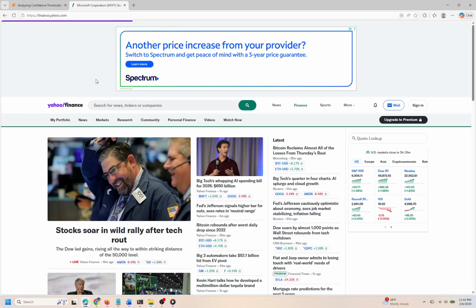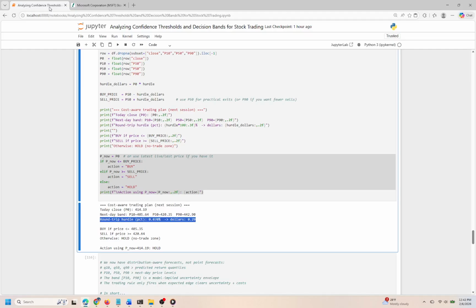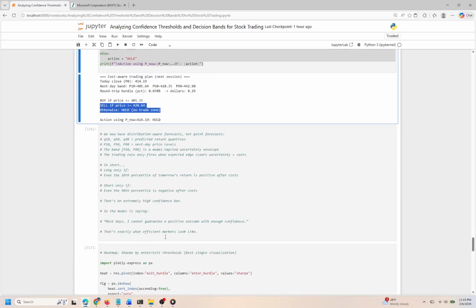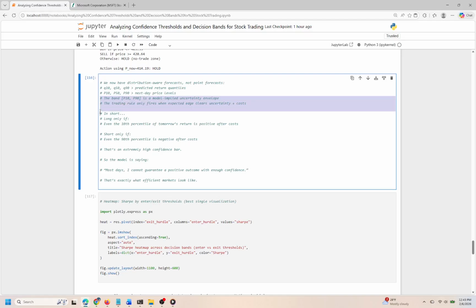Here, we're looking at three key quantiles: the 10th percentile, the 50th, and the 90th. These quantiles represent predicted return levels for the next day. For instance, Q10 indicates a conservative estimate of returns, while Q90 reflects a more optimistic scenario. The actual price levels we expect to observe are denoted as P10, P50, and P90, with the range between P10 and P90 functioning as our uncertainty envelope, essentially defining the bounds of what we might expect.